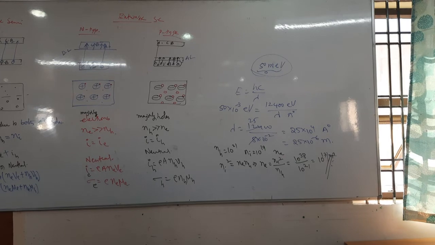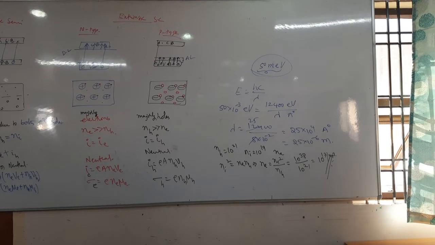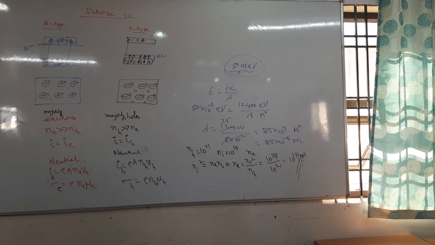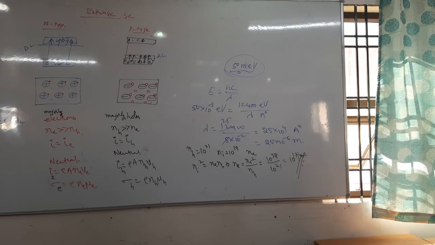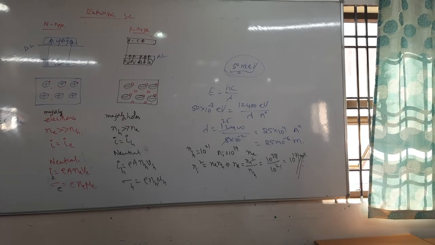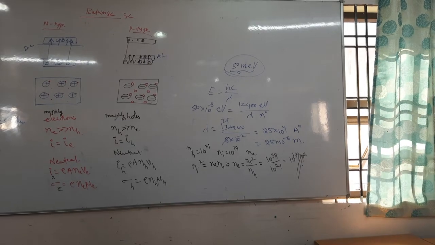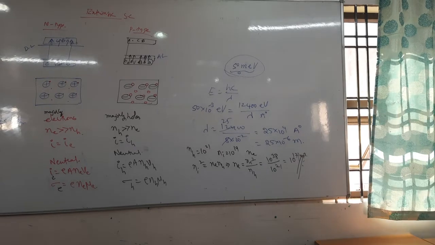Next one. What will be the conductivity? You have to get the conductivity formula. What is that? Sigma is equal to e into Ne mu e plus Nh mu h. Then what will be the conductivity of pure silicon crystal at 300 Kelvin temperature?